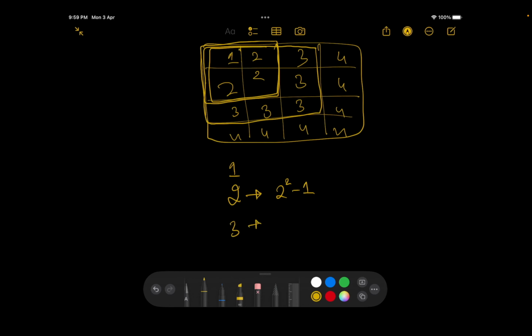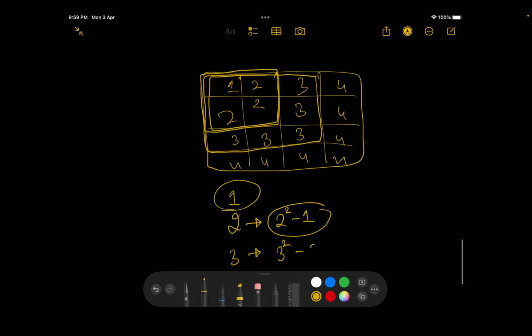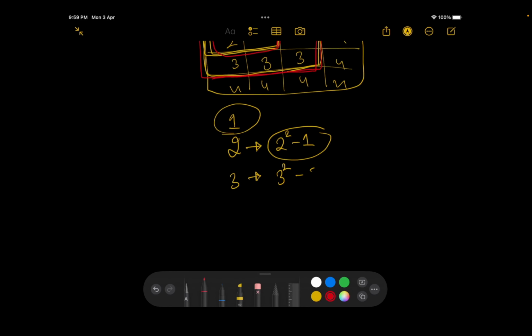3 is occurring 3 squared minus the value for 2 and the value for 1, because 3 squared would represent this entire box. We need to subtract the squares for 2 and for 1, or this particular square we need to subtract. So basically it is the current number's square minus the value for the previous number. That is what we need to do. So the scenario now is, how would we even do it? That's the question we want to find.